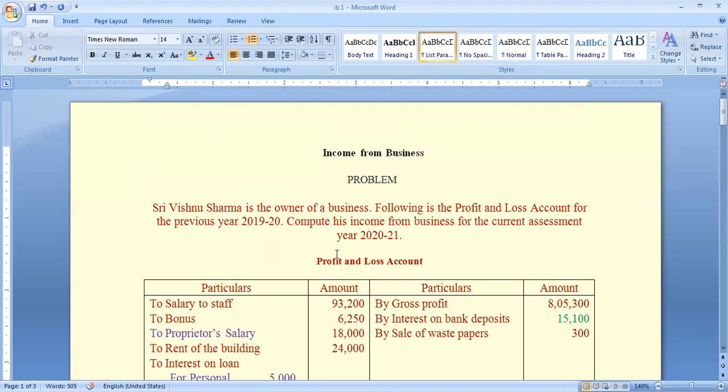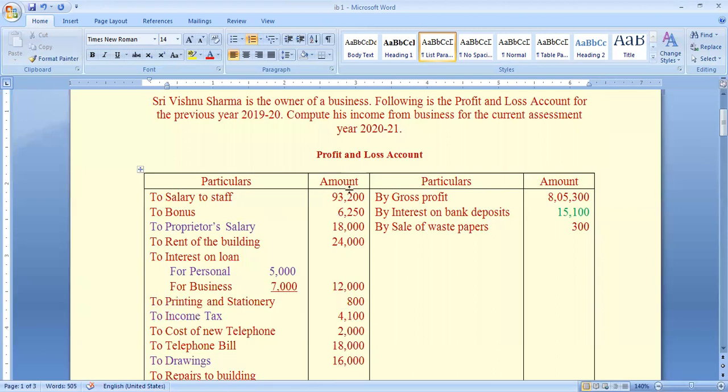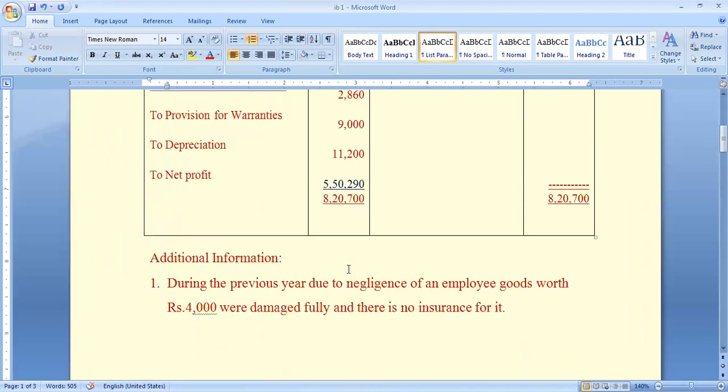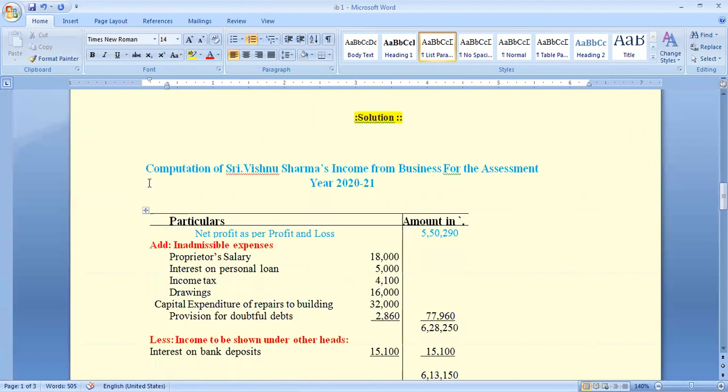Before doing this problem, this is our format. Computation of Sri Vishnu Sharma's income from business for the assessment year 2021. Particulars, amount in rupees.